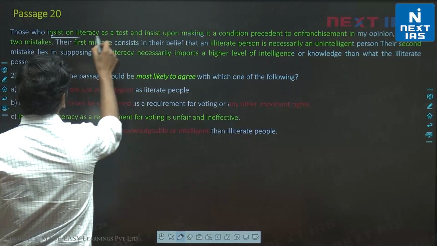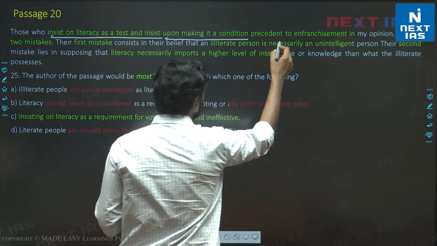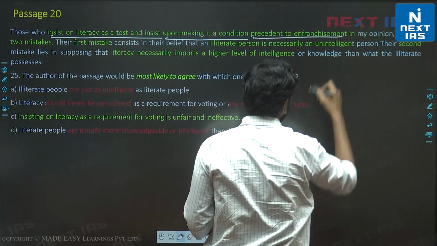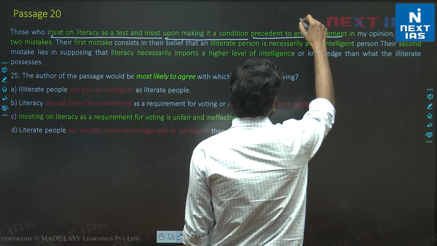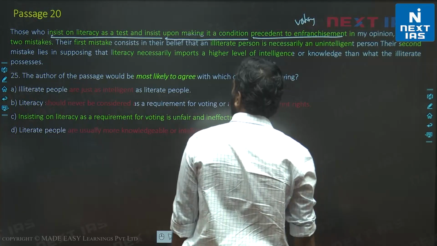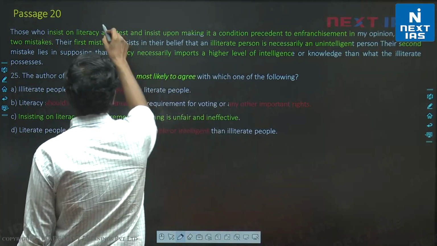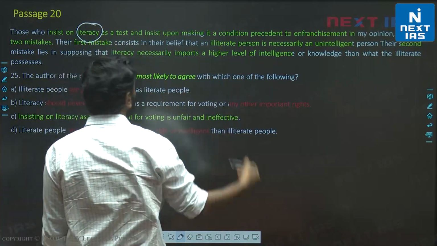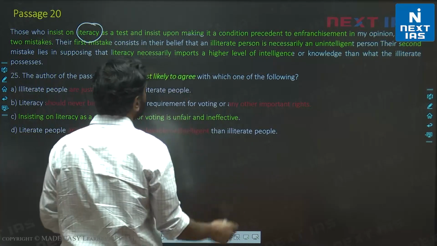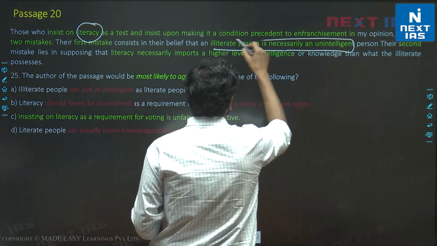Those who insist on literacy as a test and insist upon making it a condition precedent to enfranchisement, so precedent to voting or the right of voting, commit two mistakes. So the author is saying if you put education as a criteria, literacy as a criteria for voting, you commit two mistakes. First mistake is you assume an illiterate person is necessarily an unintelligent person.